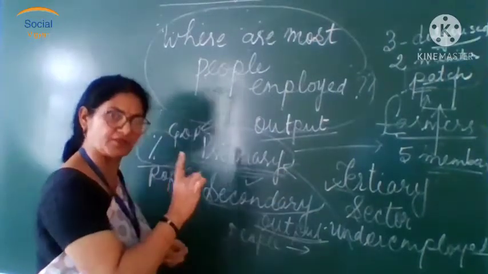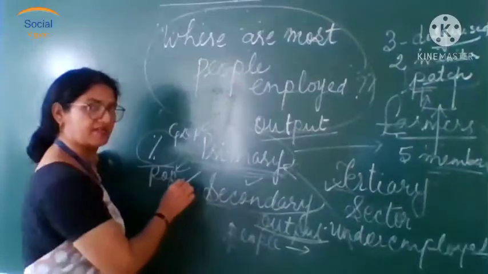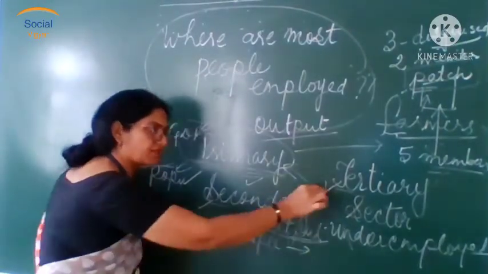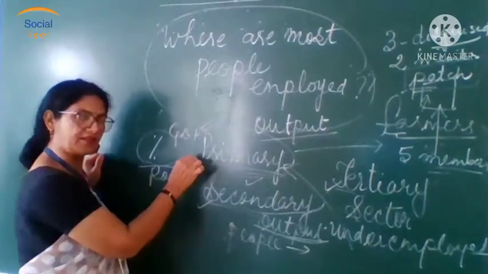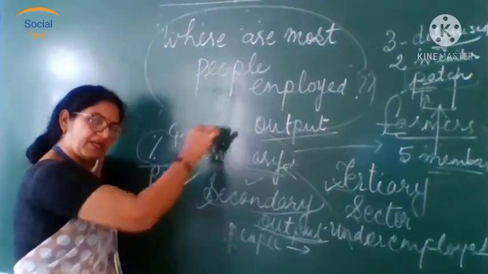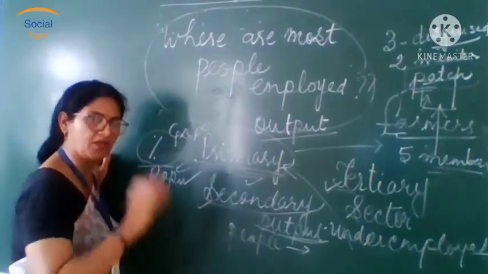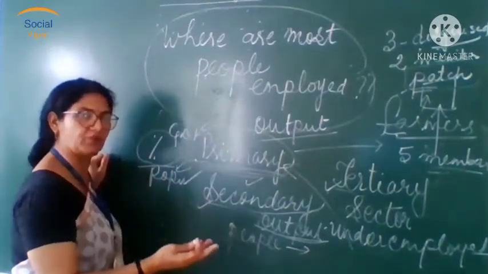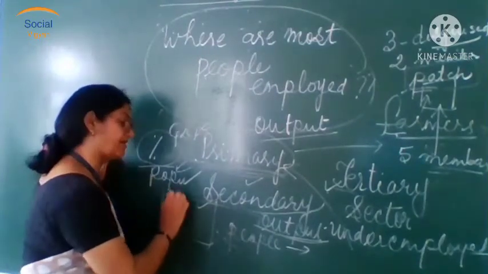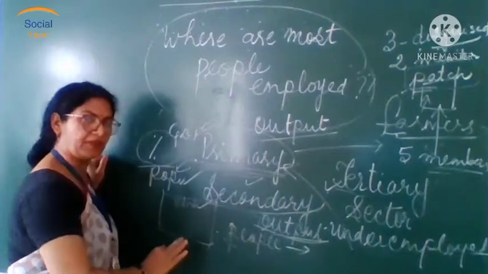Maybe there are two reasons. People are busy in agriculture, and more population is there in a country like ours. Once they do not find a job in the secondary or tertiary sector, they stay back on their land. Wherever there are 10 in a family, they all get involved in their smaller patches of land. Maybe they are all marginal farmers. Or even if they move to bigger landowners' land, they get wages there, and those wages will not be permanent.